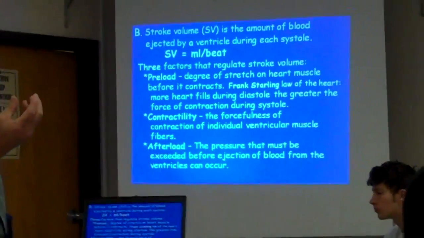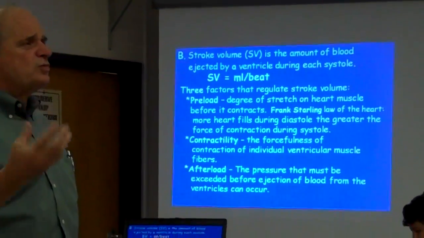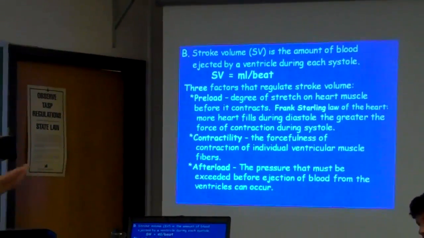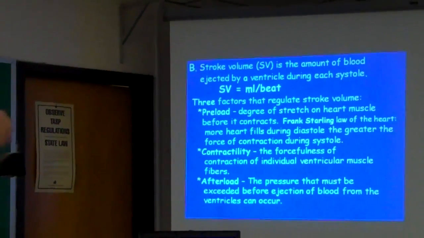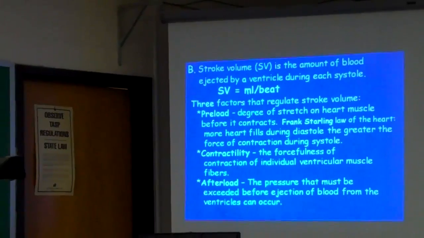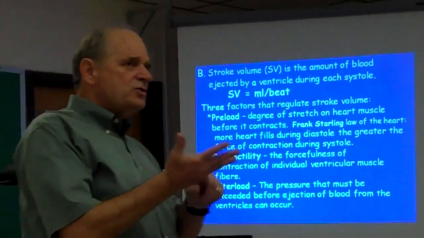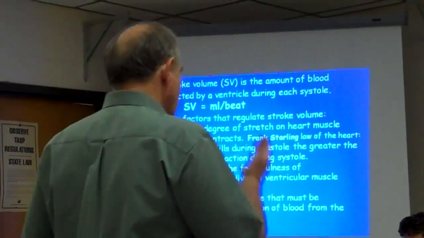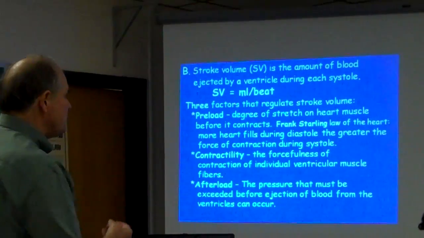That's what happened to my good friend Jackie Robinson. He was a super nice guy, one of the nicest guys you'd ever want to meet. But he had congestive heart failure, and the main culprit with him was cigarette smoking. I'm telling y'all, that is the most preventable cause of death in the United States. Just always remember that. Afterload is the pressure that must be exceeded before ejection can occur. Just keep that in mind.